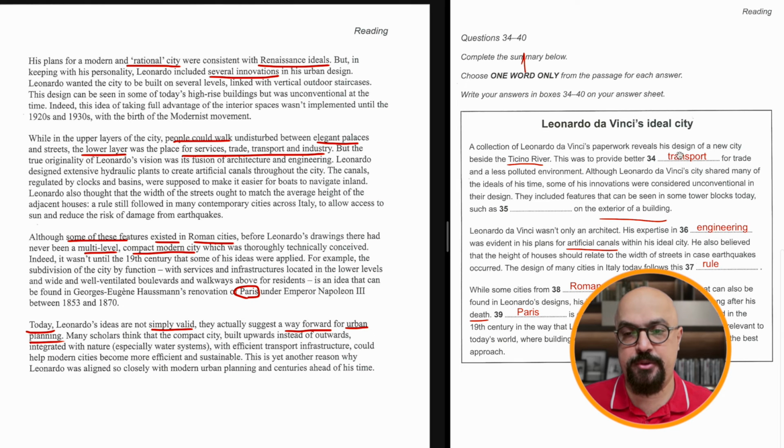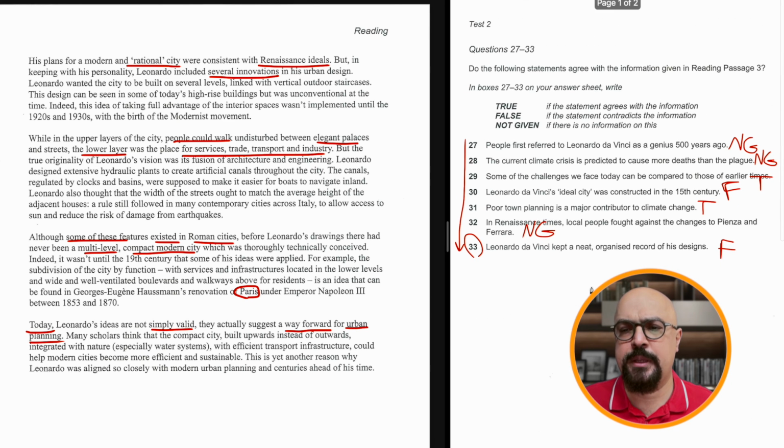Yeah, I'm pretty sure the answer is staircases. Lovely. So fingers crossed, our answers are correct. Well, I'll read this rule from Roman times. Paris is one of the examples. Outwards, okay. Yeah, they seem to be correct.